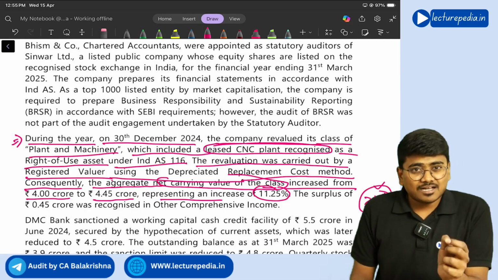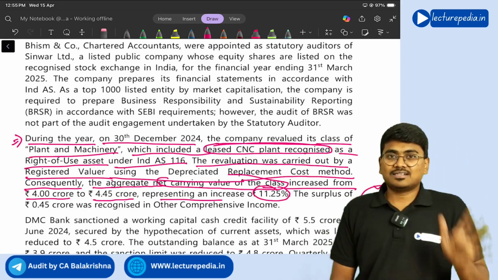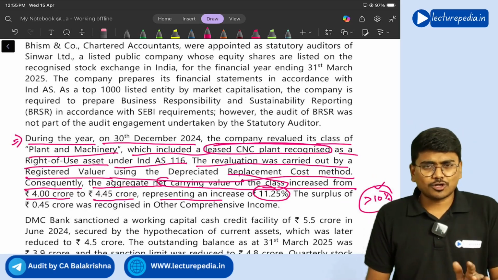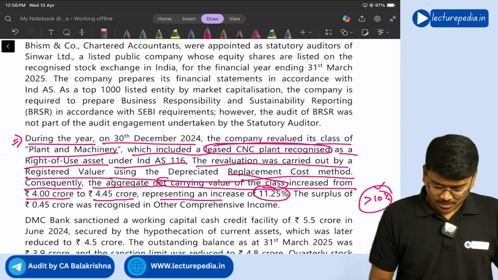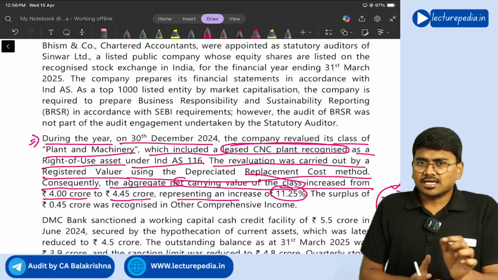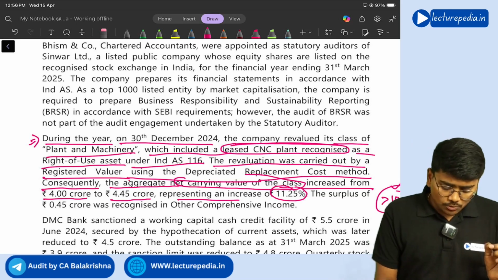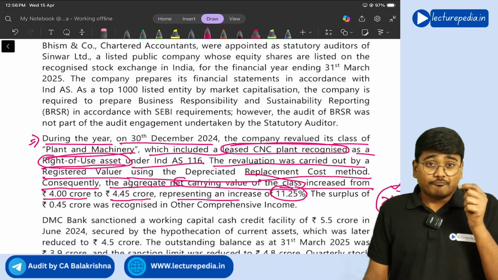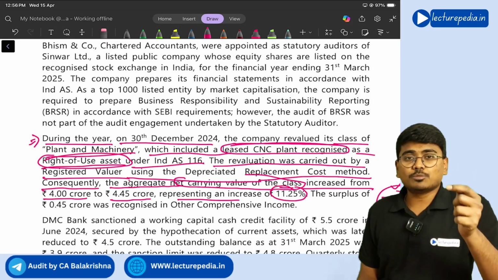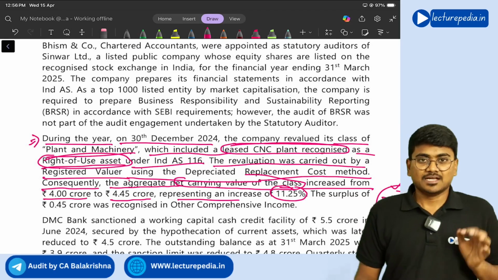If the valuation increases by more than 10%, that has to be reported in CARO clause 1, right? Now you might be confused, because the asset that we are discussing here is an ROU asset. Whether revaluation of an ROU asset should also be disclosed in CARO clause 1, the answer is yes.